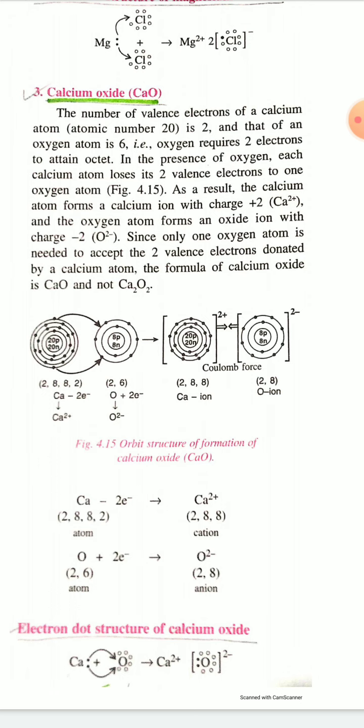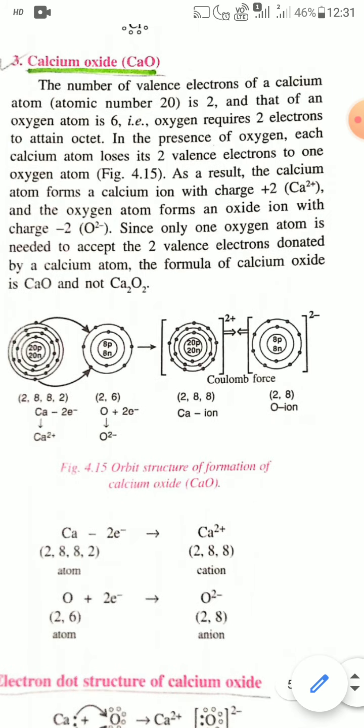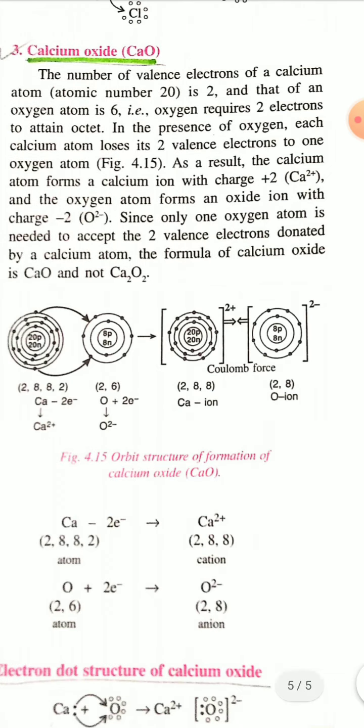You can see here the orbital structure of the calcium 2+ ion. The electronic configuration of the calcium 2+ ion is 2, 8, 8, because 2 electrons are transferred from calcium to oxygen, and the electronic structure of the oxide ion is 2 and 8.